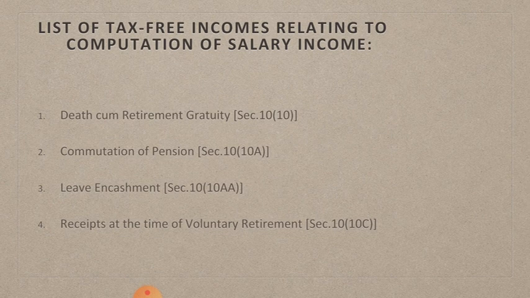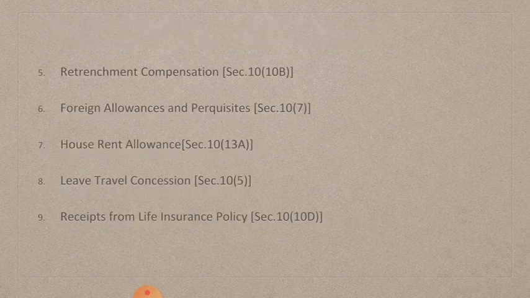Next, commutation of pension, leave encashment, receipts at the time of voluntary retirement, retrenchment compensation, foreign allowances and perquisites, house rent allowance, leave travel concession, receipts from life insurance policy. These are the things that you are going to study.